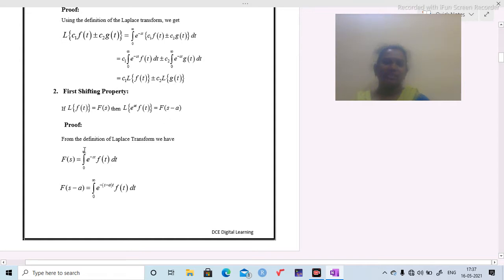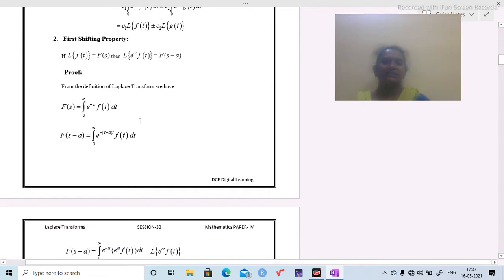From the definition of Laplace transform, we have F(s) = integration 0 to infinity e^(-st) f(t) dt. Now we are going to replace s with s - a in both LHS and RHS. Then F(s - a) = integration 0 to infinity e^(-(s - a)t) f(t) dt.